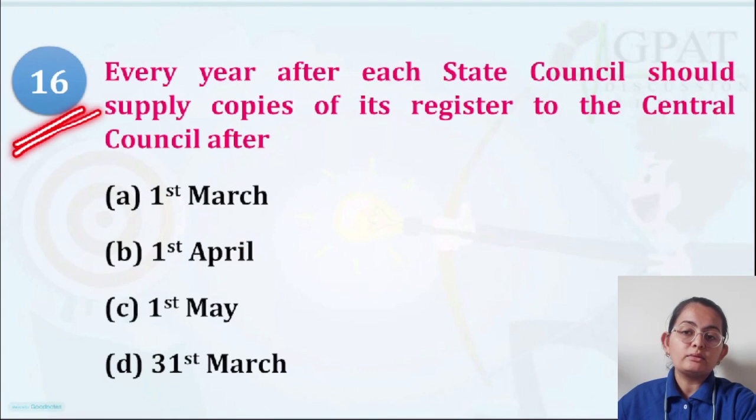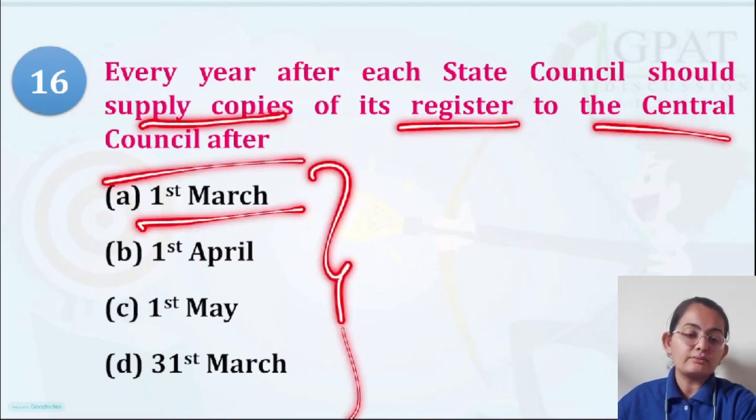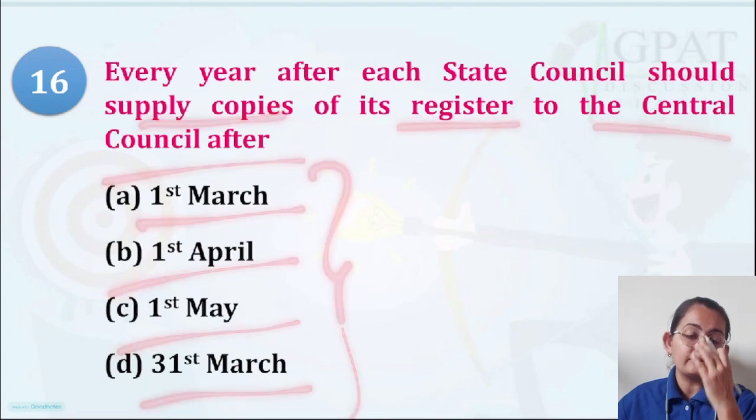Question number 16: every year each state council should supply a copy of its register to the central council after which date? 1st of March, 1st of April, 1st of May, 31st of March.